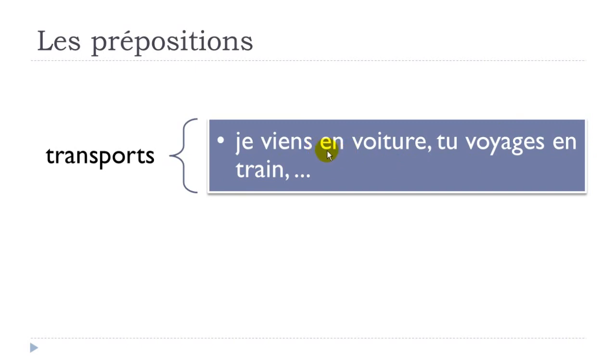So you will use this a if you're talking about a bicycle or a motorbike, or going by foot, of course, okay? But for this voiture, train, you will use this en, okay? I hope it was clear.